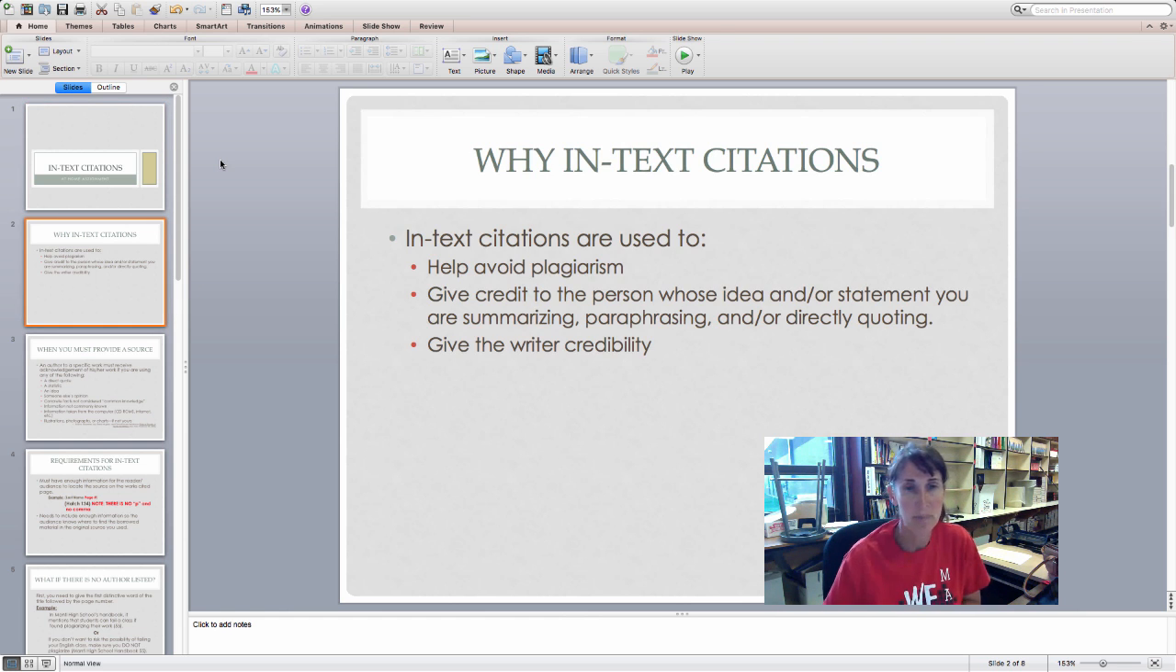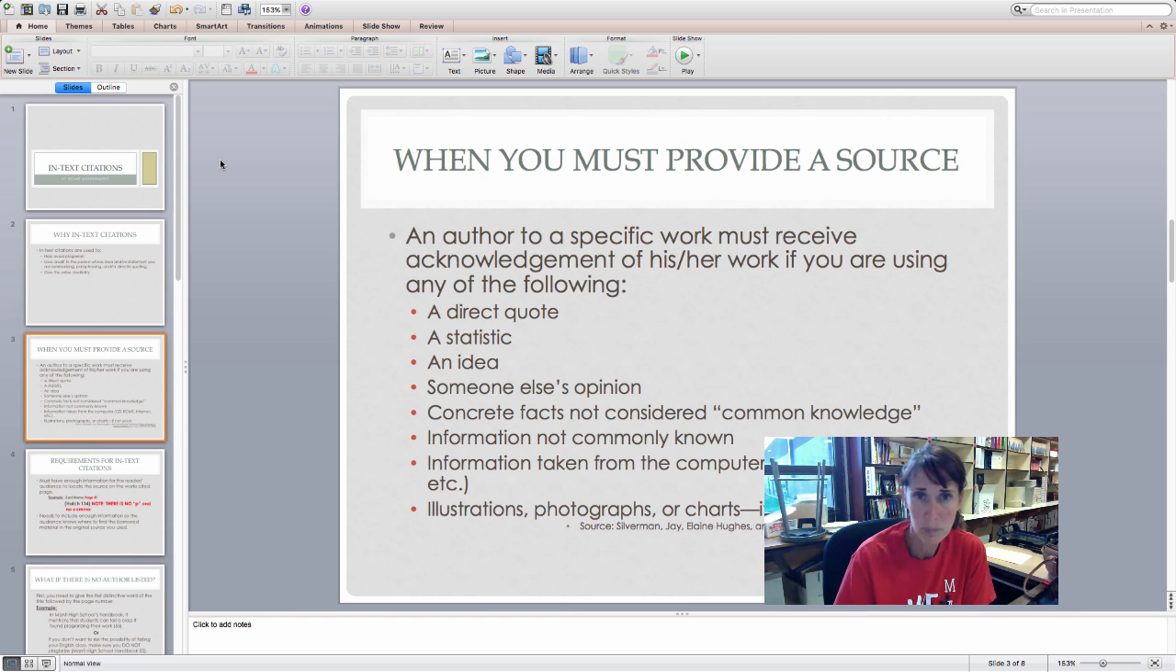Why would you use them? In-text citations are used to help avoid plagiarism. Give credit to the person whose idea or statement you are summarizing or paraphrasing or directly quoting. And in addition to that, it gives yourself credibility to let you know that what you're talking about is right, or what you're claiming to be right is in actuality backed up by somebody else's opinion or statement.